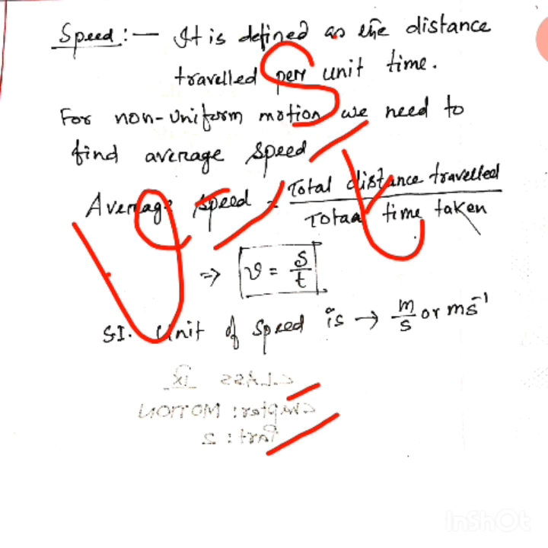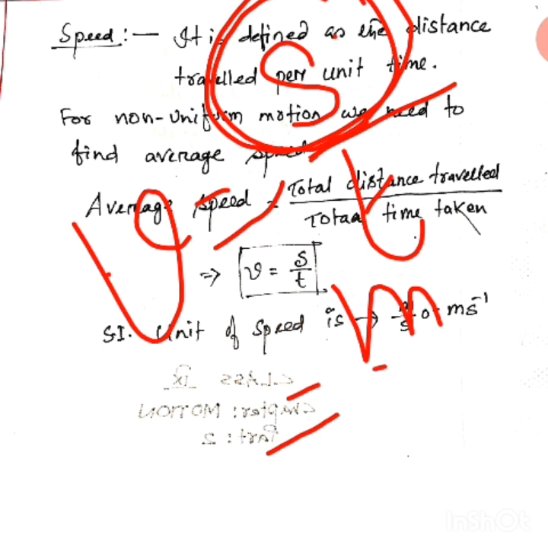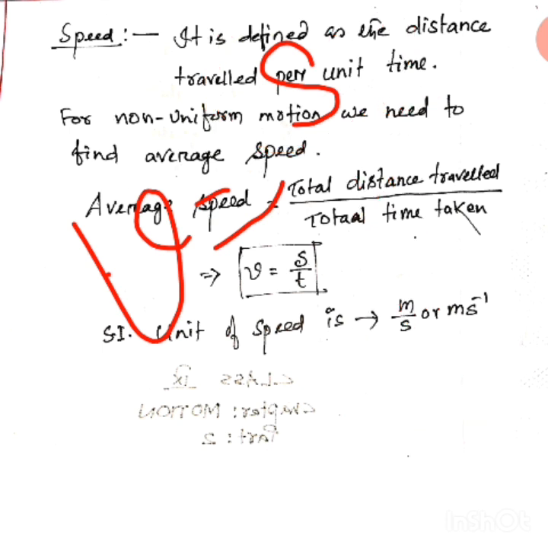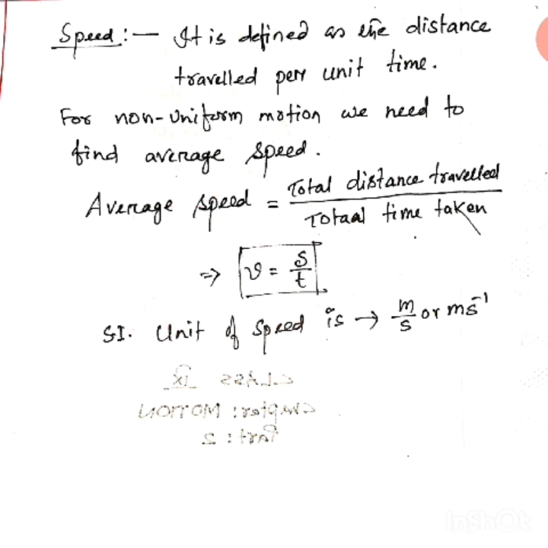टाइम में ऐसे नहीं कह सकते कि 5 किलोमीटर टाइम हुआ है. नो, यू कैन नॉट से लाइक दिस. Time we have to say in second, minute, hour, like that. Distance we have to say in meter, centimeter, kilometer, like that. So in case of SI unit, distance का SI unit क्या है? मीटर है. So meter will be above, na, numerator is the distance, divided by what is time? Second. That's why the SI unit of speed is meter per second.